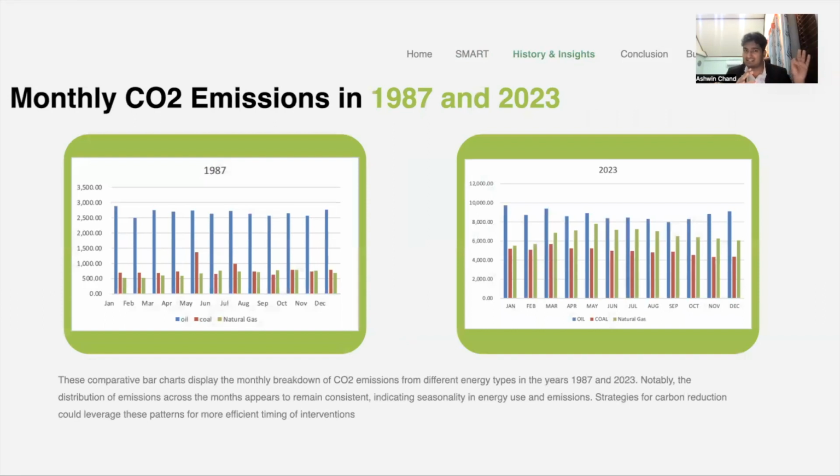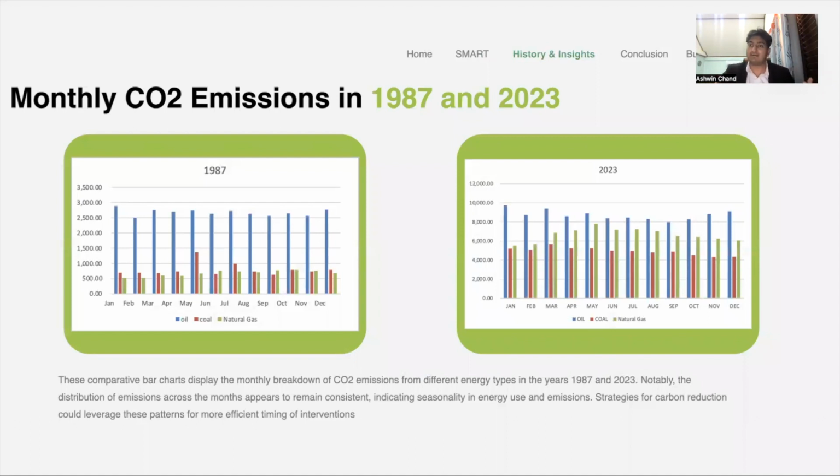Next is monthly CO2 emissions in 1987 and 2023. The peak in 1987 was around 3,000. The peak in 2023 was 10,000. That's nearly 3 times as much. And when we look, oil and coal were not even 500 tons, 1,000 tons. But in 2023, they've all increased to nearly 5,000, as much as oil back in 1987. This shows we have actually doubled to tripled our emissions, showing no sign of decrease.